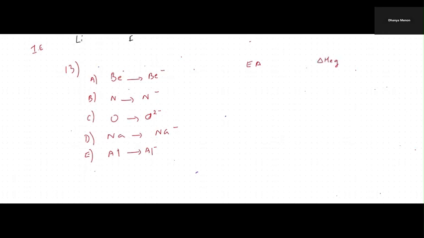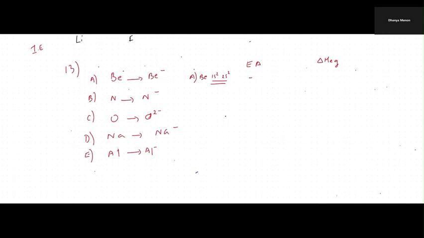Now, for the first one, A, beryllium. The configuration is 1s2, 2s2. So it's fully filled, right? So accepting more electrons is very difficult. So we have to give energy.